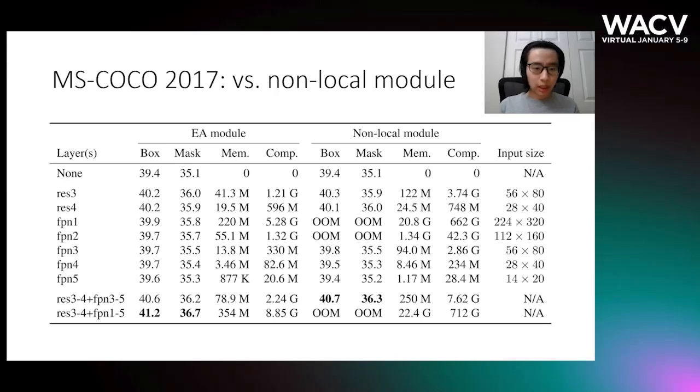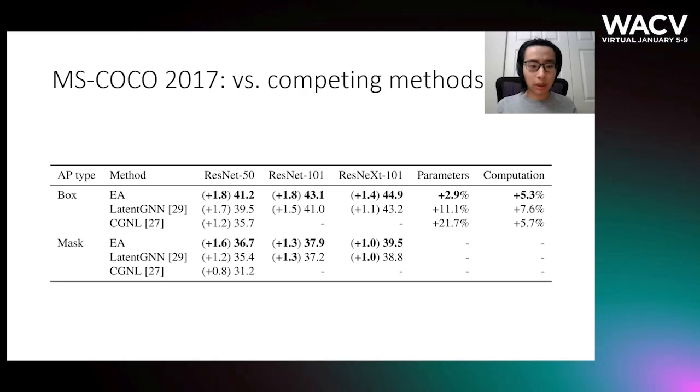As you can see, when we insert either module into different layers of a network, they almost always give identical performance. However, at layers where the input size is large, a local module would require huge amounts of memory, which results in out-of-memory errors. Therefore, efficient attention has a much higher performance ceiling given the same resource constraints. We also compared our methods against other recent efficient and local methods. As you can see in this table, our method achieves the largest performance gain using the least amount of resources.